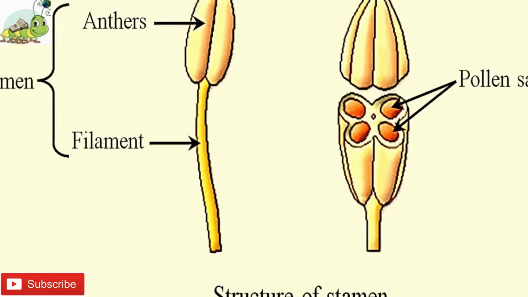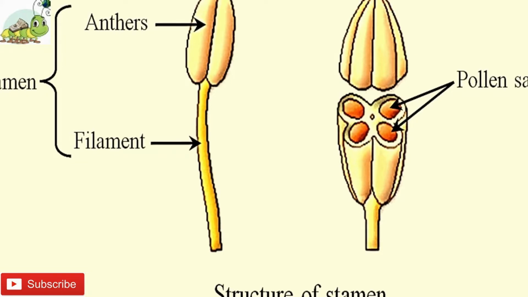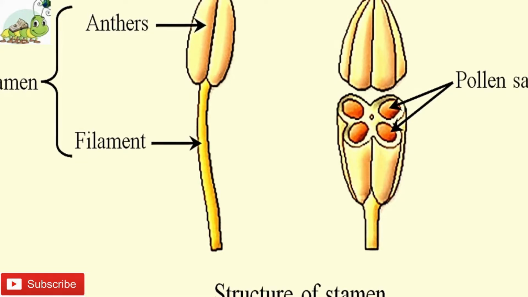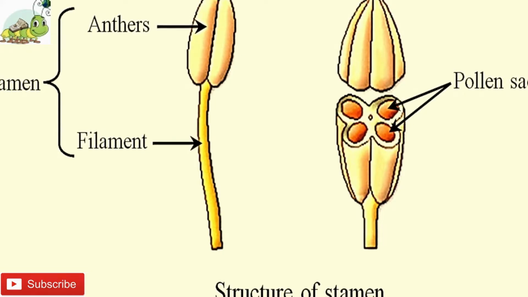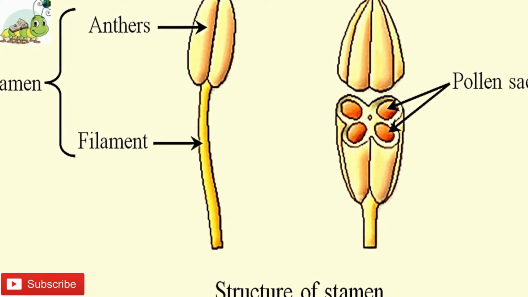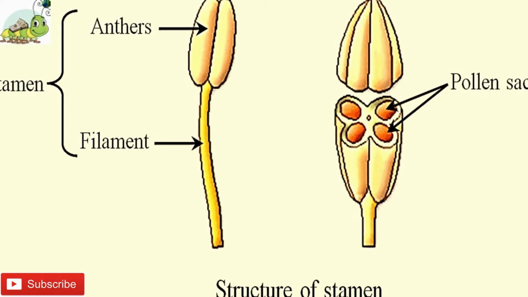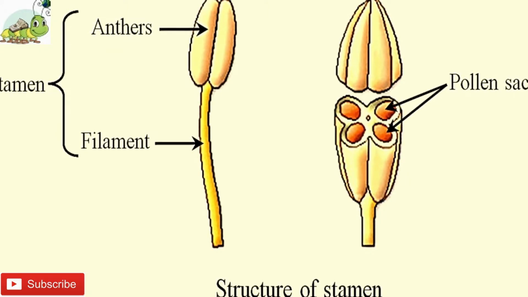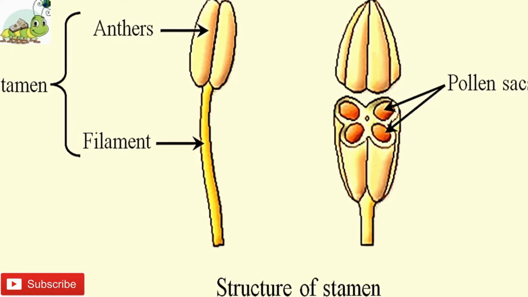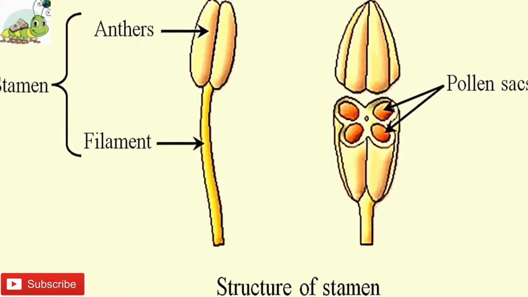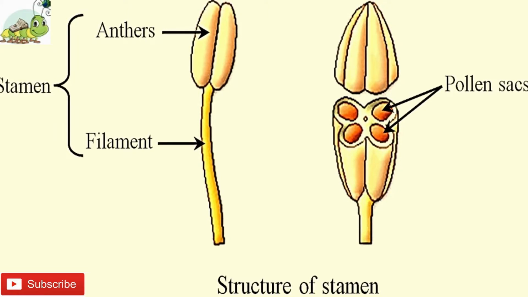We know now the stamen in a flower consists of two parts: the long narrow stalk-like filament and the upper broader knob-like anther. Then what's the structure of anther? A normal bithecous anther is made up of two anther lobes, which are connected by a strip of sterile part called connective.